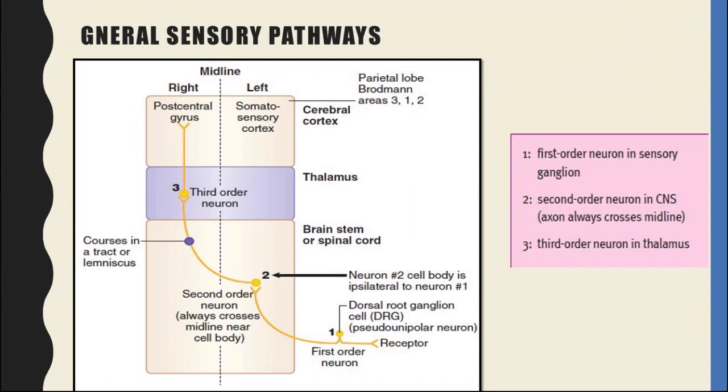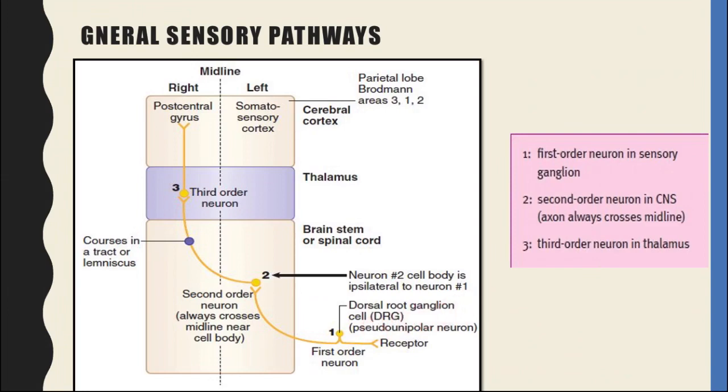So, one by one we will start with the sensory pathway, whether the dorsal column or anterolateral. The same thing which we have covered just now is depicted in this diagram. Look, first order neuron in the sensory ganglia, second order neuron in the CNS axon always crosses the midline, and third order neuron in the thalamus.